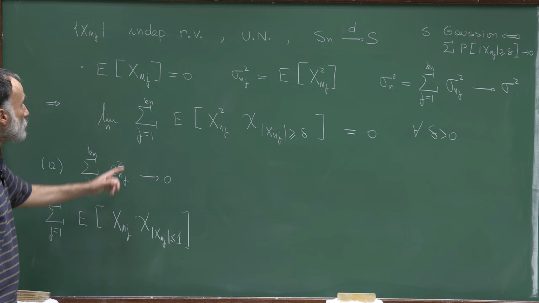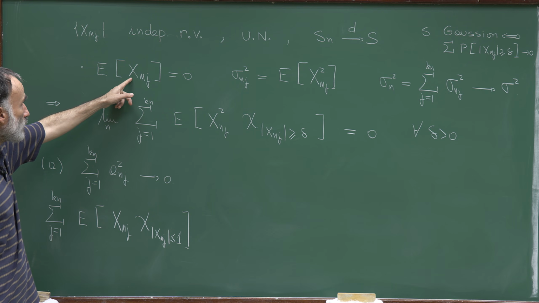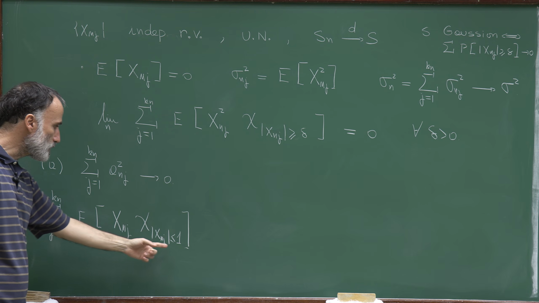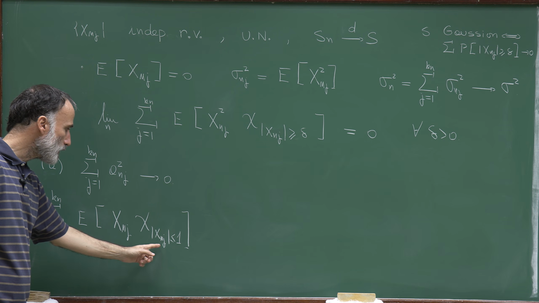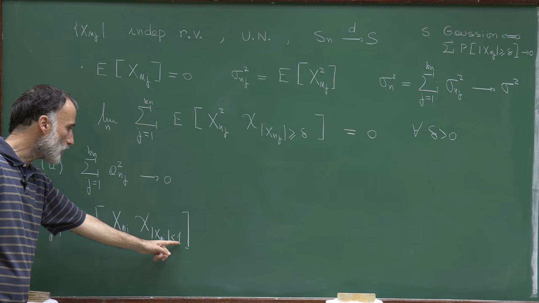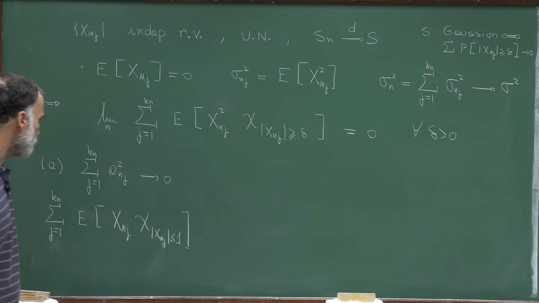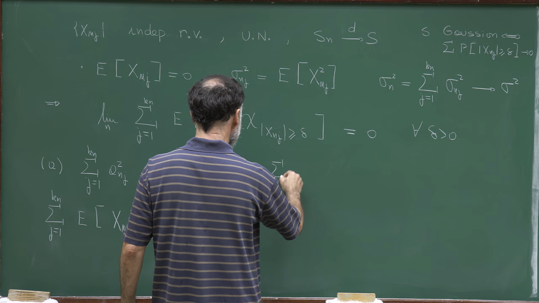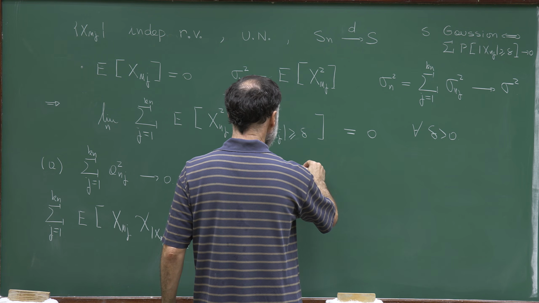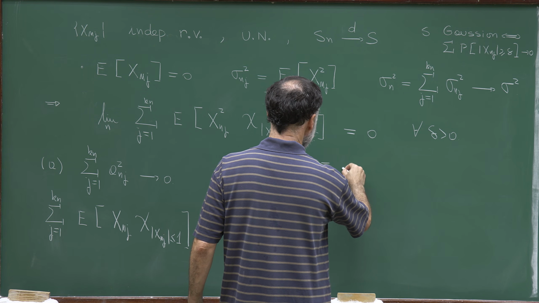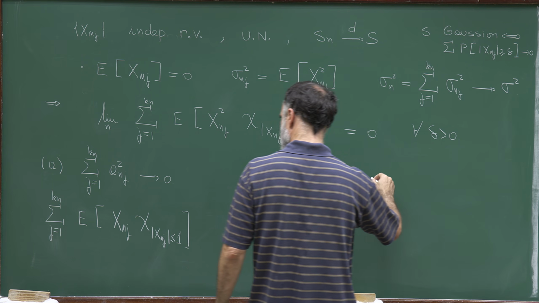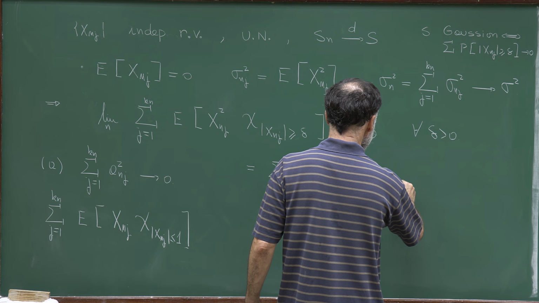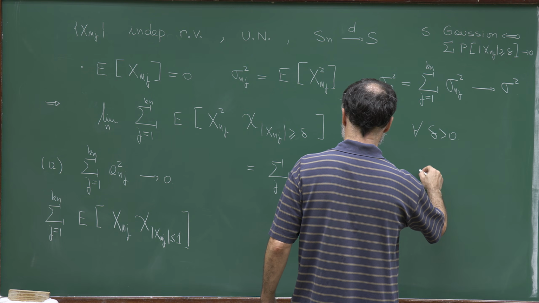Now let's use the fact that the mean of x_nj is equal to 0 to say that this expectation is actually equal to the same one in which I have x_nj larger than 1 instead of x_nj smaller or equal than 1. So this is equal to the expectation of x_nj times the indicator that the absolute value of x_nj is larger than 1.